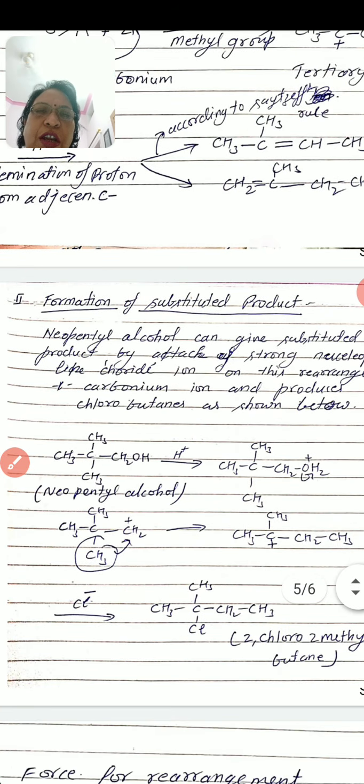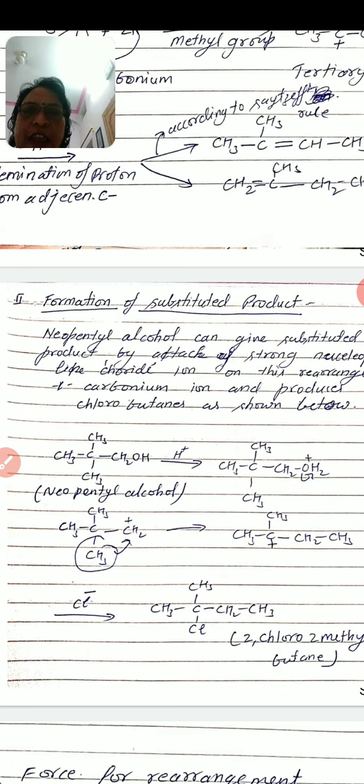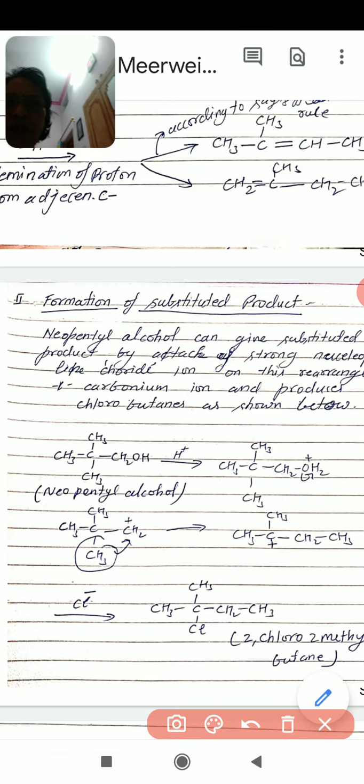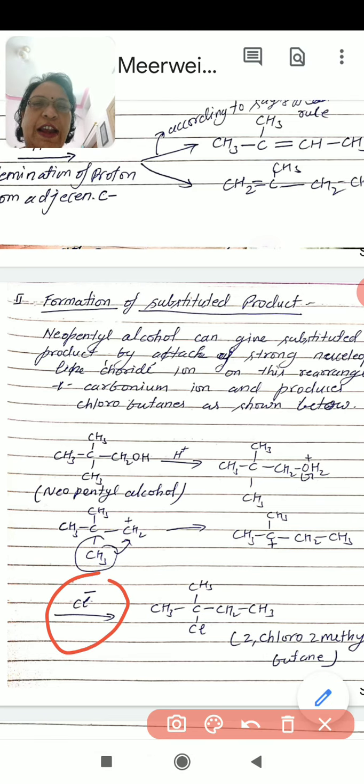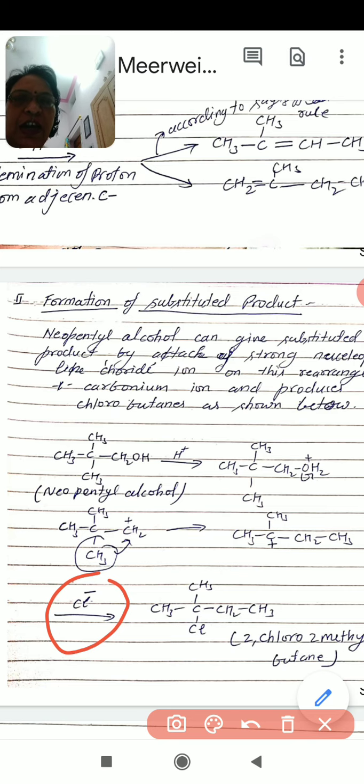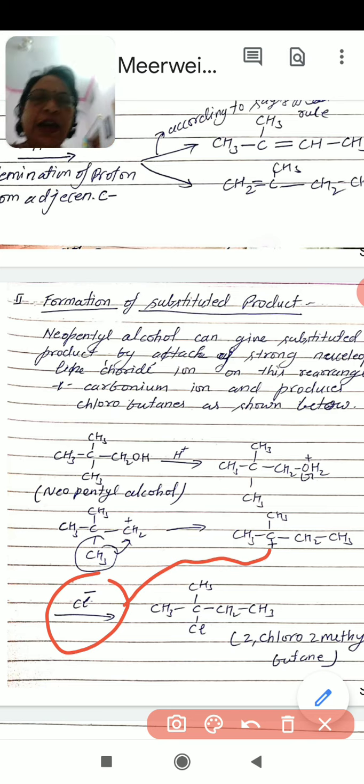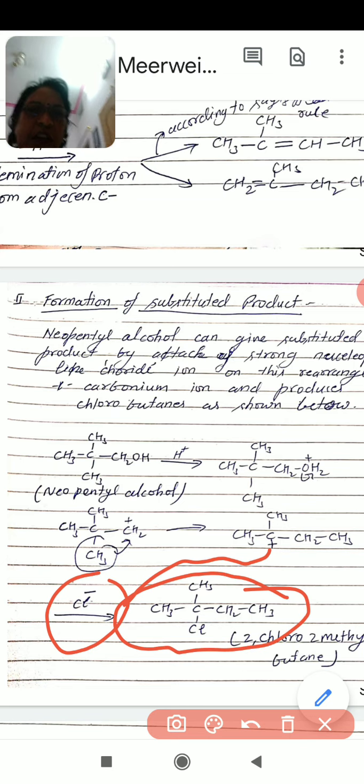Now this tertiary carbonium ion is attacked by the nucleophile, which is the chloride ion. Where will it attack? It will attack here, and by attacking, what will it form? This substituted product, 2-chloro-2-methyl butane.